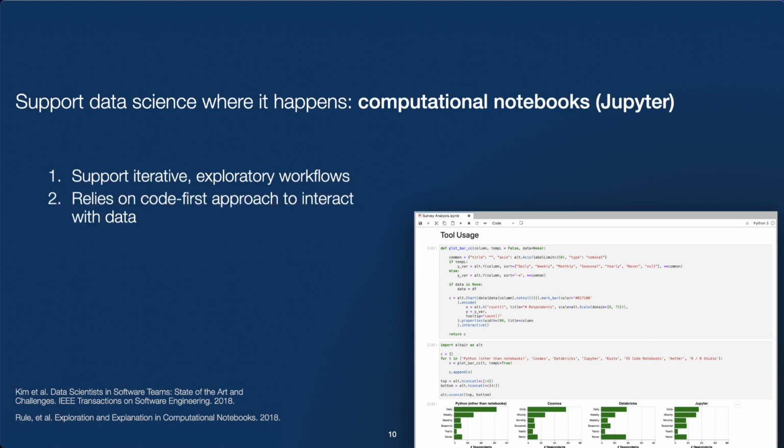This is important because we want to support data science where it happens, namely in computational notebooks. And computational notebooks have really become the platform of choice for data science because they support iterative exploratory workflows and they rely on a code-first approach to interacting with data.